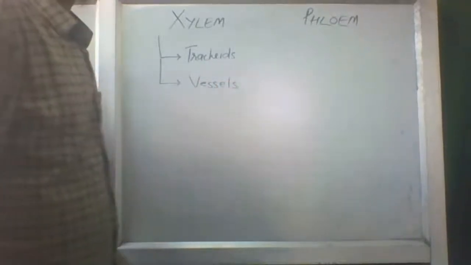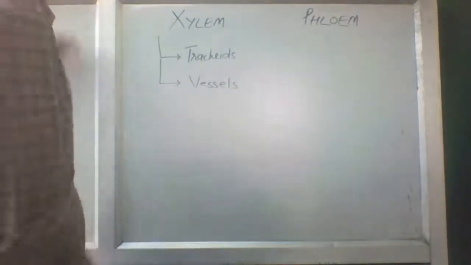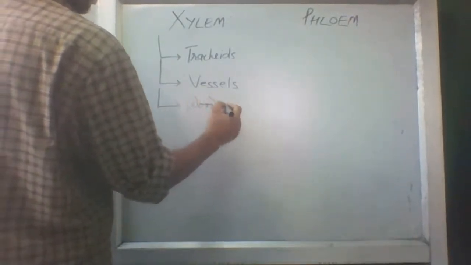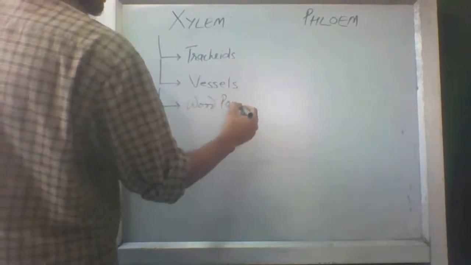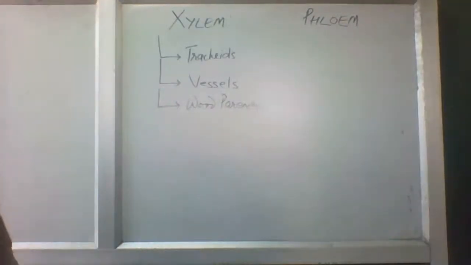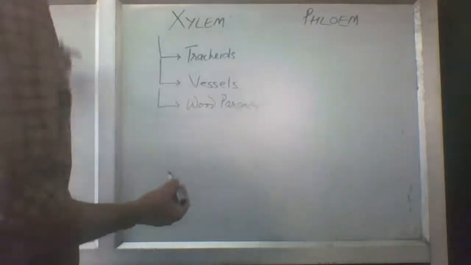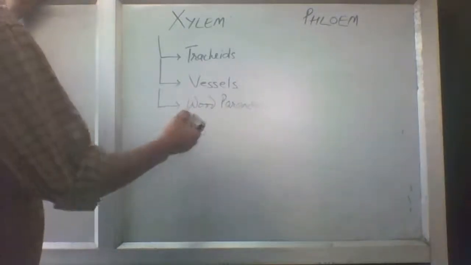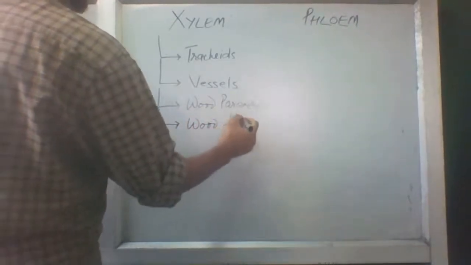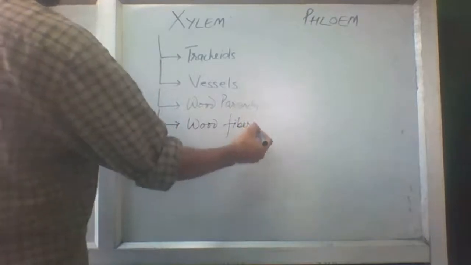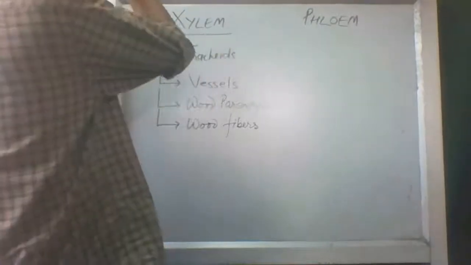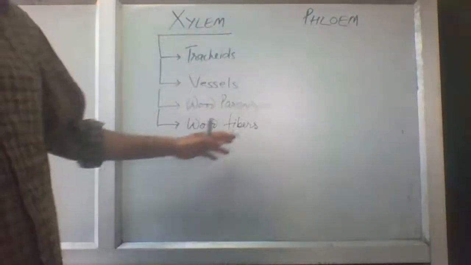Vessels. Third is wood parenchyma. And fourth is wood fibers. Now, xylem has four main parts. What are those? Tracheids, vessels, wood parenchyma, and wood fibers.